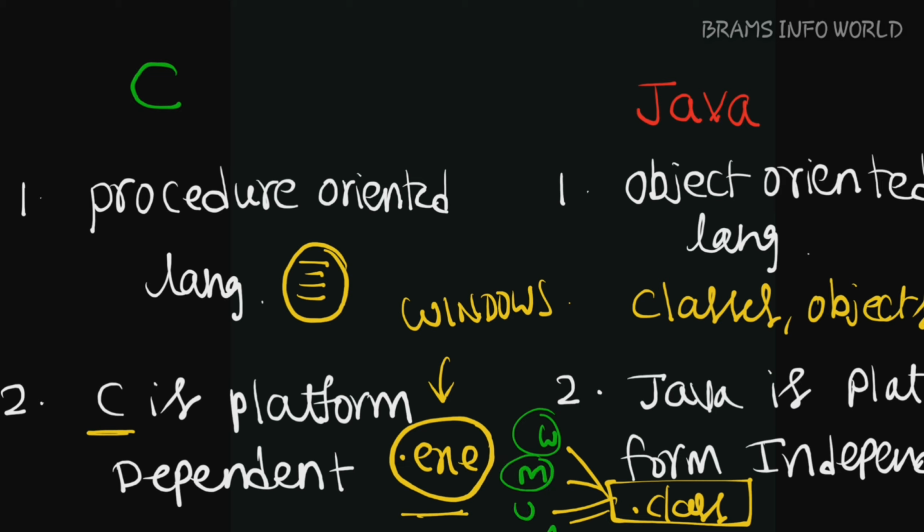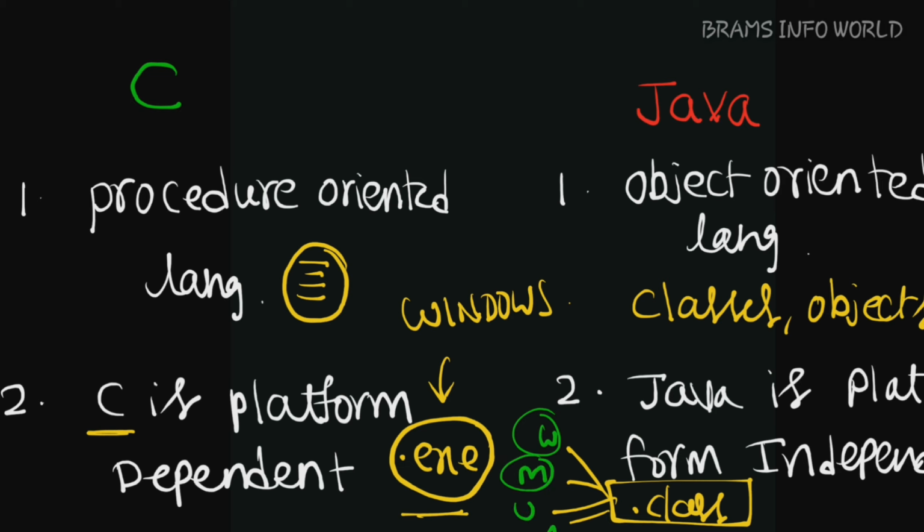So let us go for differences between C++ and Java. We know the differences between C and Java, so let us go for C++ and Java.